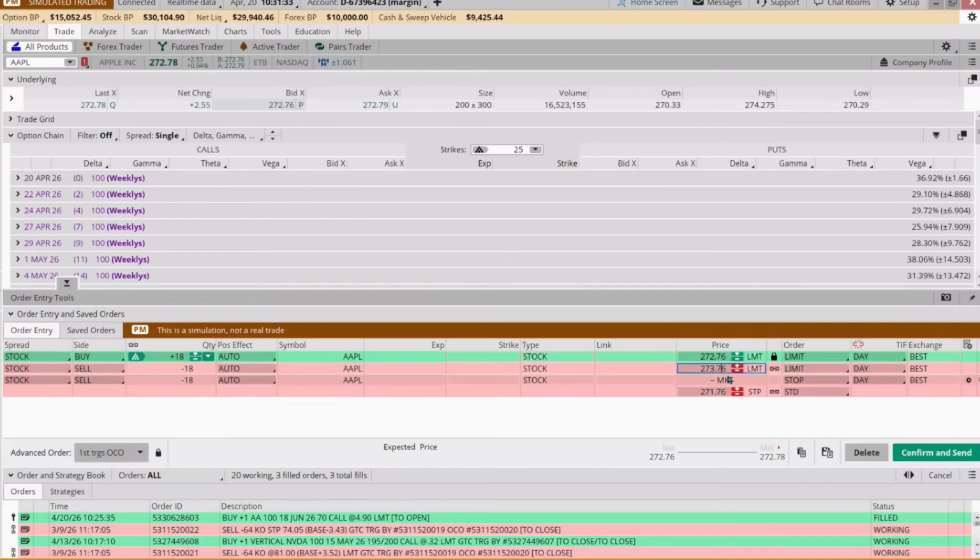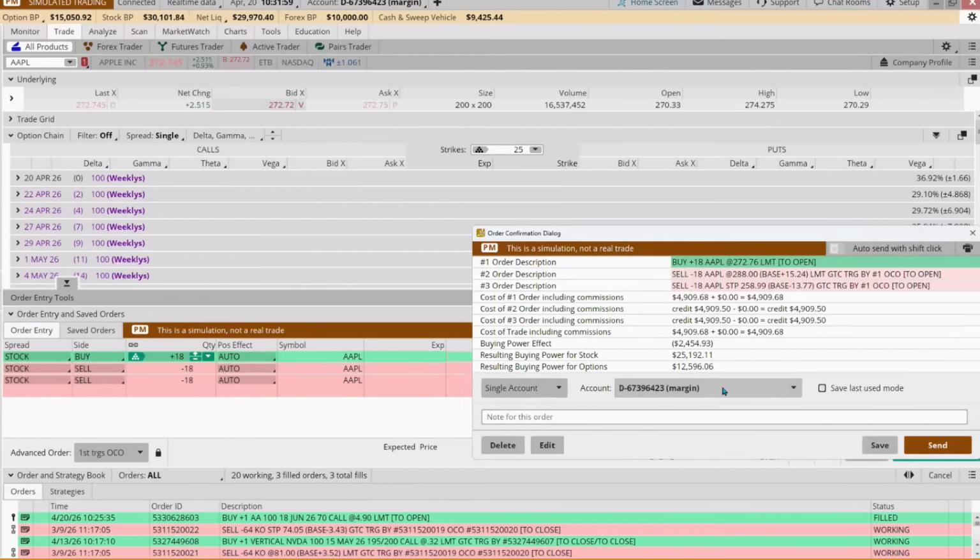We're going to make our target 288, so the previous high. We're doing a stock position in recognition that it could take a while. And we're going to put our stop at 258.99. And our target is our previous high. And we're going to hit send.